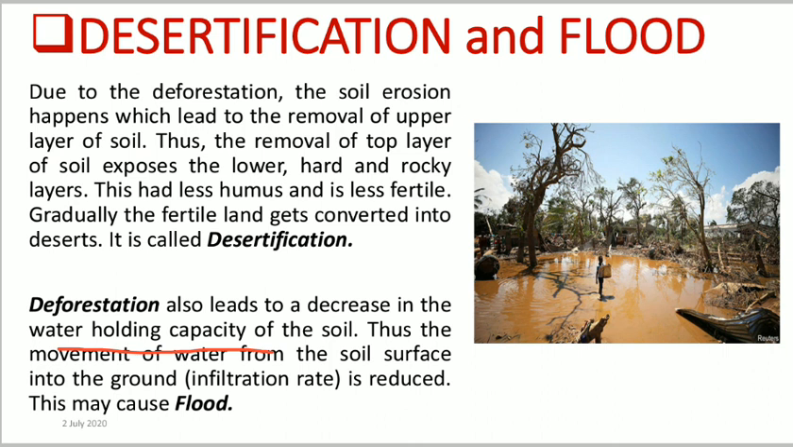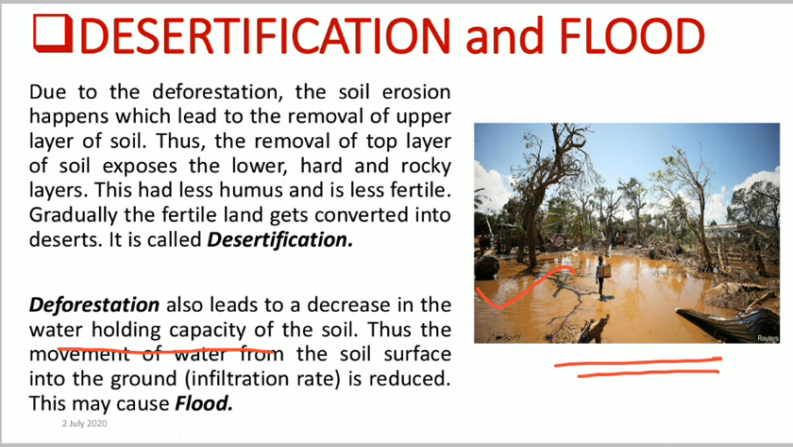Now, deforestation also leads to a decrease in the water holding capacity. Obviously, if there are fewer plants or trees, fewer roots will be inside the soil. Obviously, the roots of the plants used to do what? They used to hold the soil very tightly. As we can see here, the flood occurs due to deforestation.